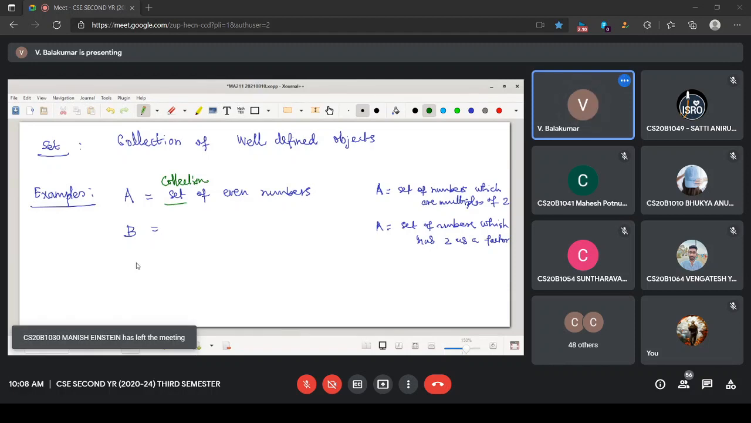Suppose I say this is a set of even natural numbers, then only I can count. A collection of even natural numbers, or even integers, I can count them. Suppose I say even real numbers, for example, I cannot count. Suppose it is 1.12, what do you say about this? Is it an even number or not? Someone speak. Is it an even number or not?